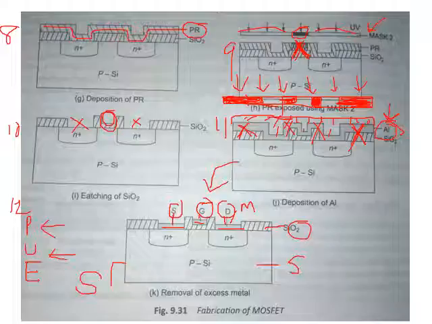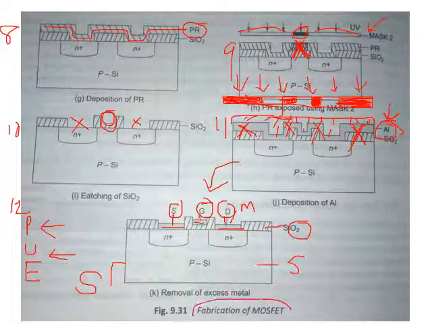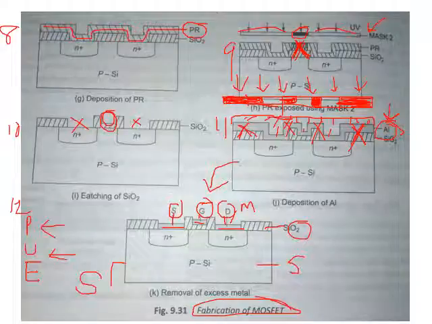So many steps are there in manufacturing the MOSFET. The name is fabrication of MOSFET. Fabrication means it is like manufacturing only. So the next topic I cannot continue, because again we'll cross the limit. So for today we'll stop here.